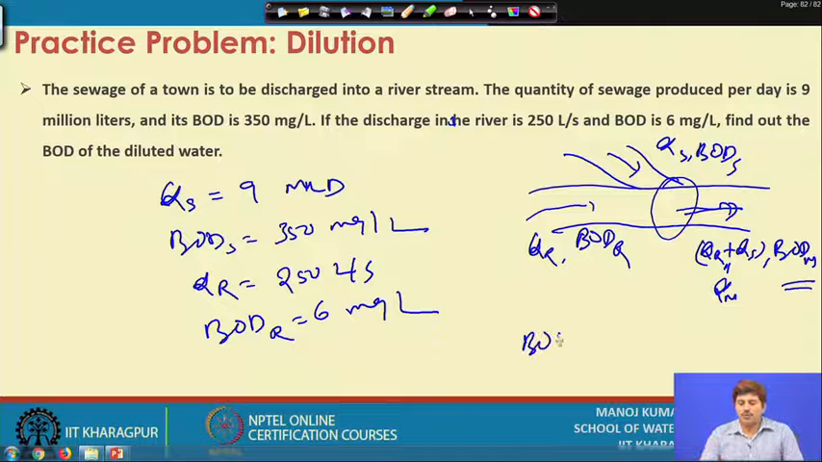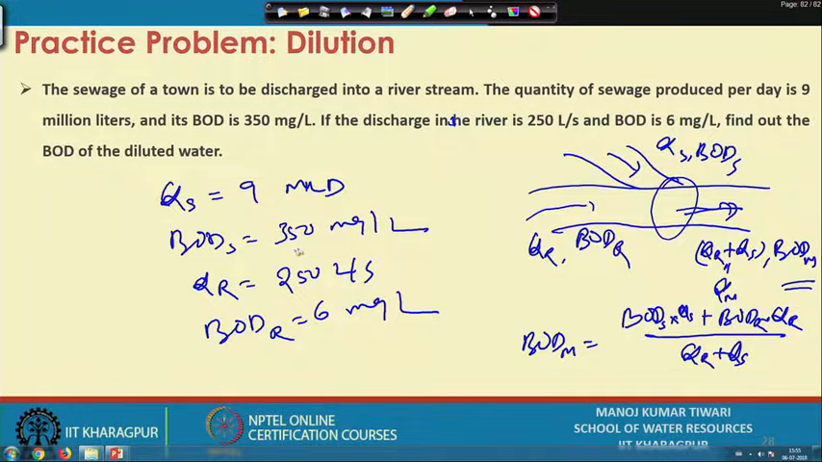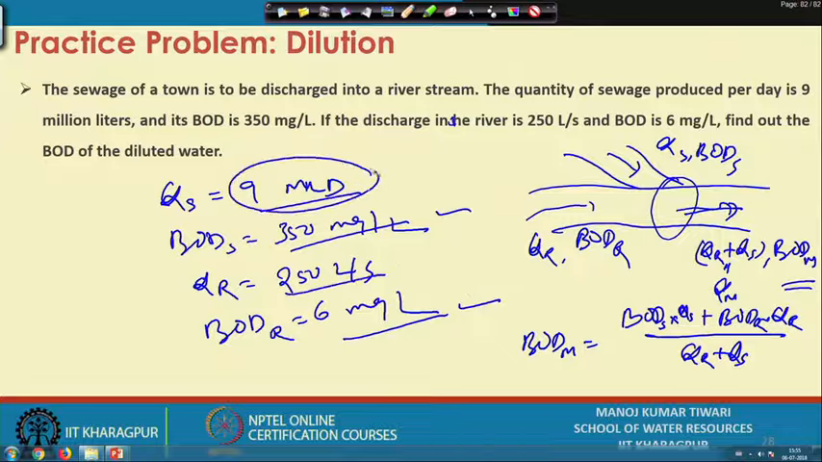So, the BOD of the mixed will be equal to BOD of the sewage into flow of the sewage, plus BOD of the river into flow in the river, divided by the mixed flow, which is QR plus QS. However, one needs to see that the units are appropriate. This is milligram per liter, this is milligram per liter, this is liter per second and this is million liters per day. So, we need to convert either to million liters per day or to liters per second.